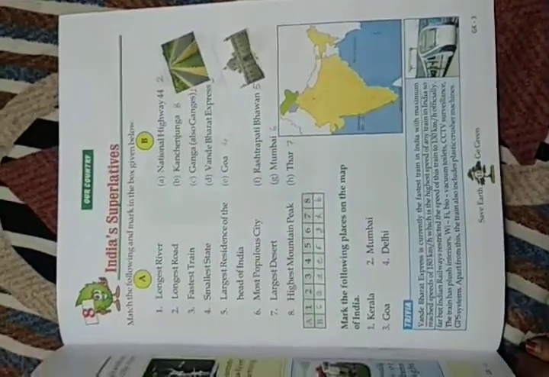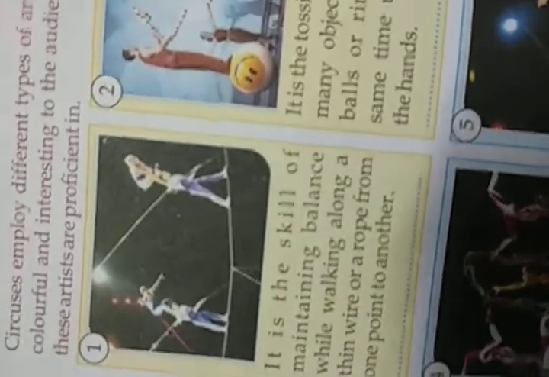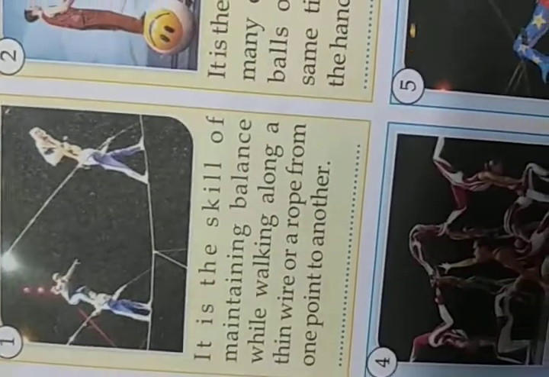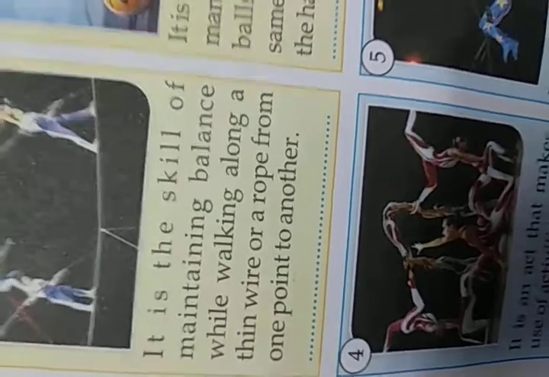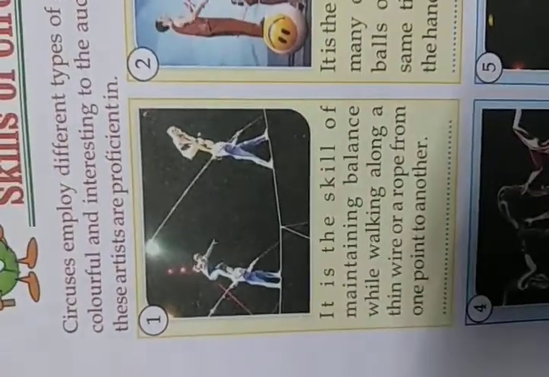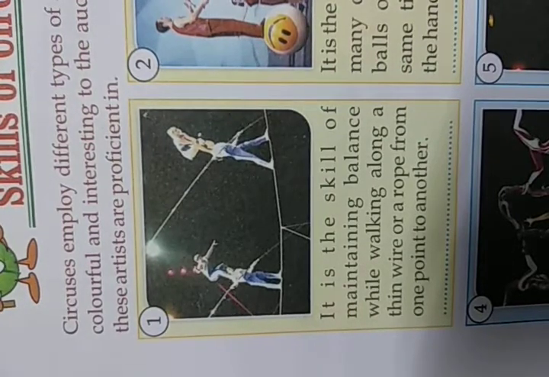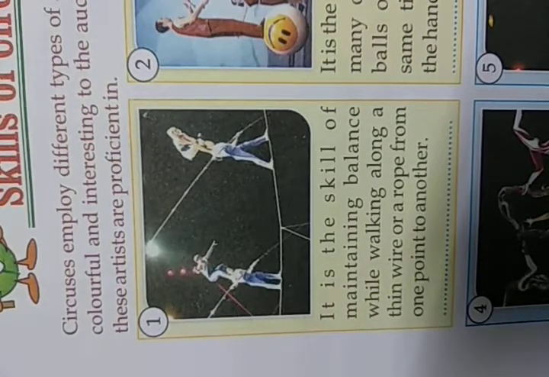Okay, now move to the next chapter, chapter 7. We just have studied the famous landmarks. Now we will study the interesting, actually it is very interesting, skills of circus. स्किल्स ऑफ सर्कस, कि सर्कस में बहुत सारी चीजें हम देखते हैं ना, उसमें से सम स्किल्स, skill means how they do it. These are the skills.